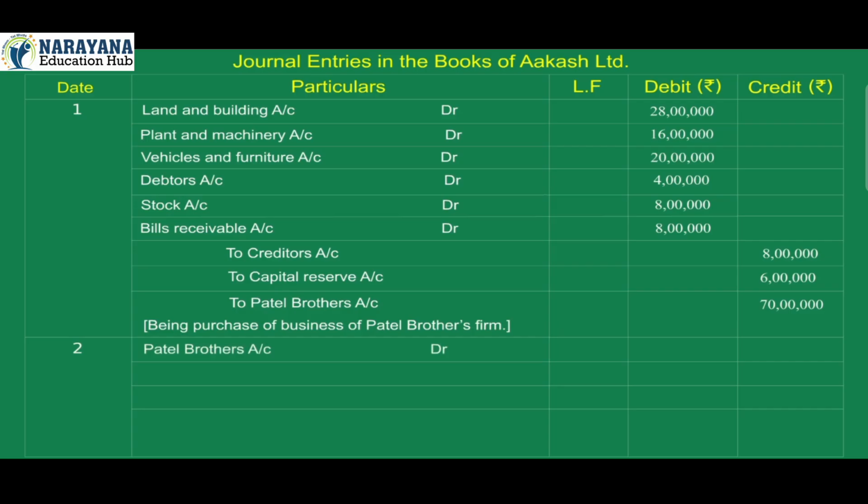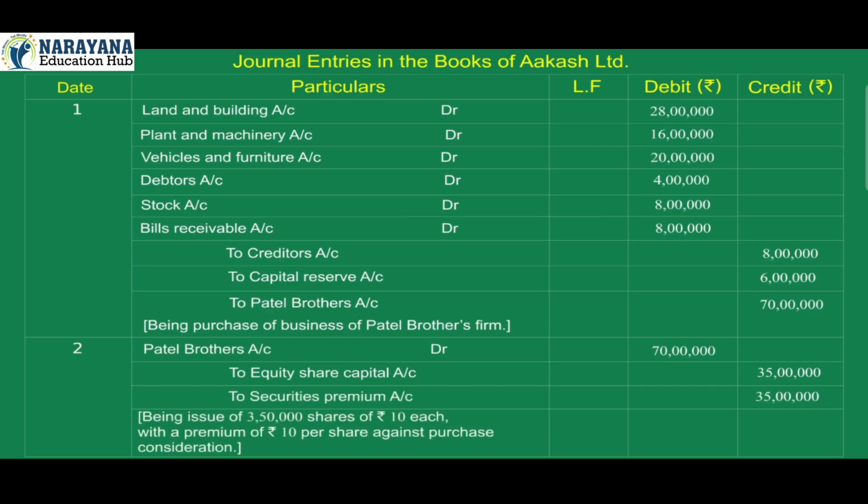2. Patel Brothers account debit, 70 lakh. To equity share capital account credit, 35 lakh. To securities premium account credit, 35 lakh. Being issue of 3,50,000 shares of Rs 10 each with a premium of Rs 10 per share against purchase consideration.